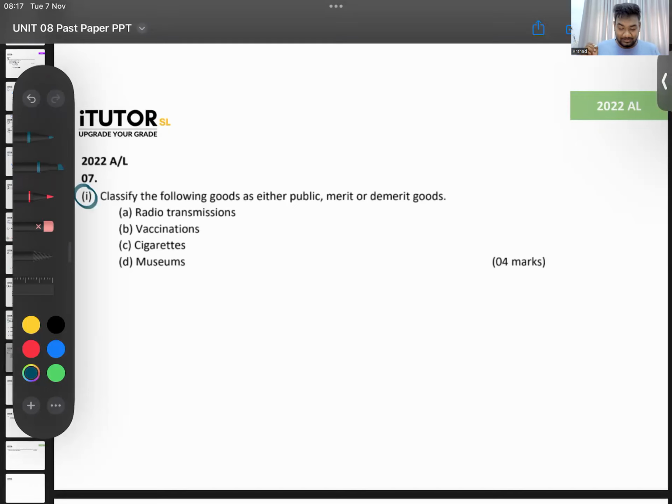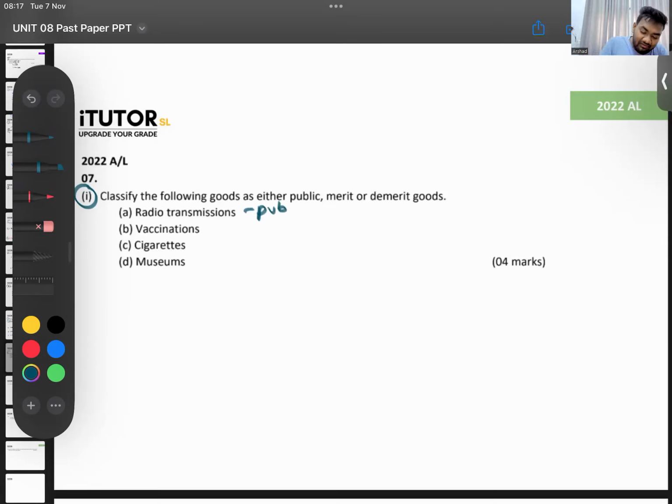Question 1. Quickly give me the answer. Classify the following goods as public, merit or demerit. Radio transmission. Think of the characteristics and answer. Radio signals, what are those? Public, right? Non-excludable. You can't stop someone from getting radio signals. If I have a small radio with a small antenna, I will get the radio. Non-rival too. Just because I am getting a radio signal doesn't mean my neighbor is not getting it. So it is a public good.